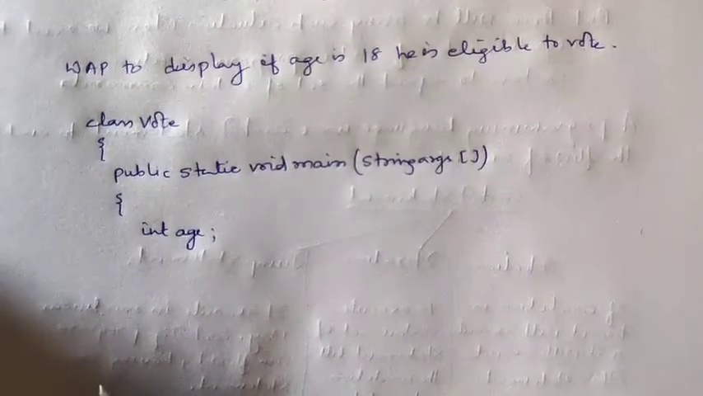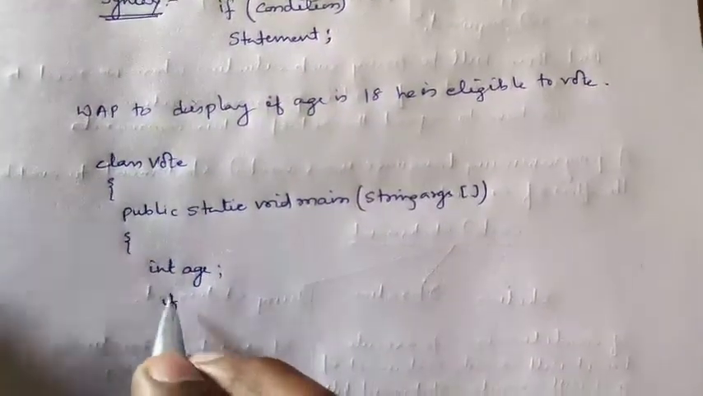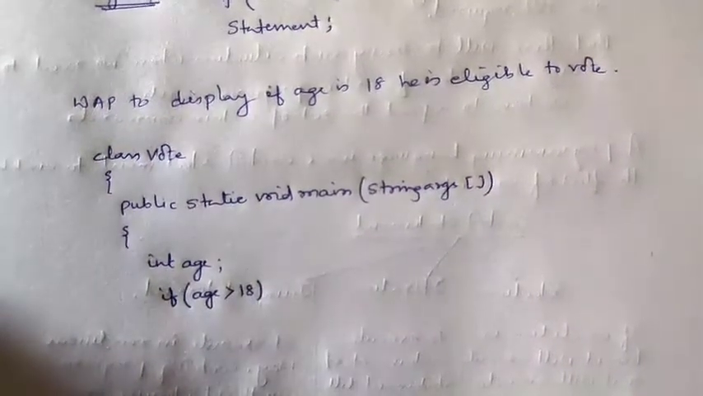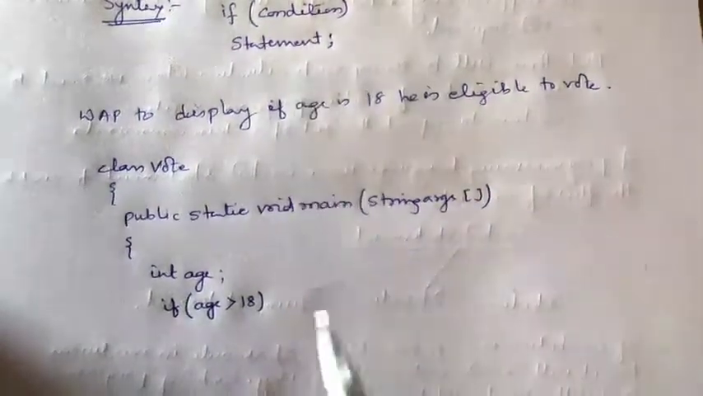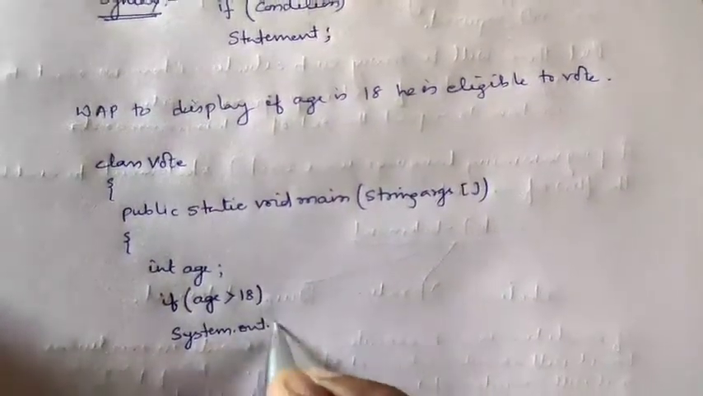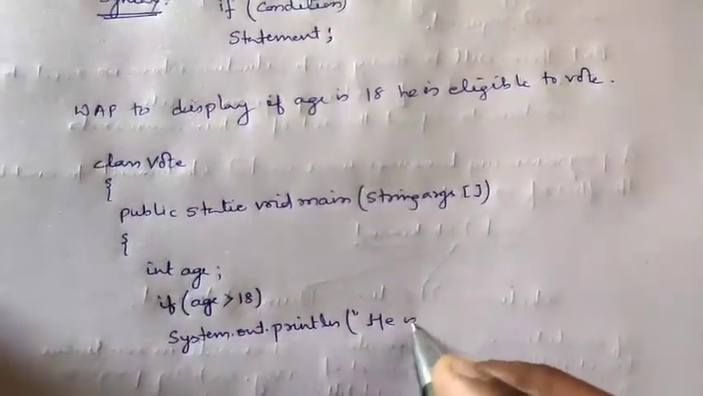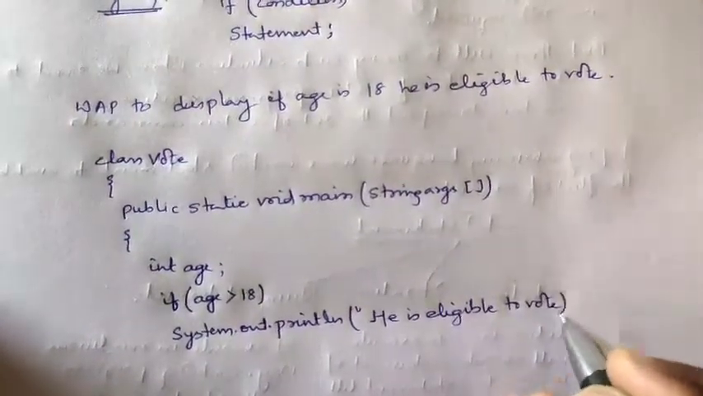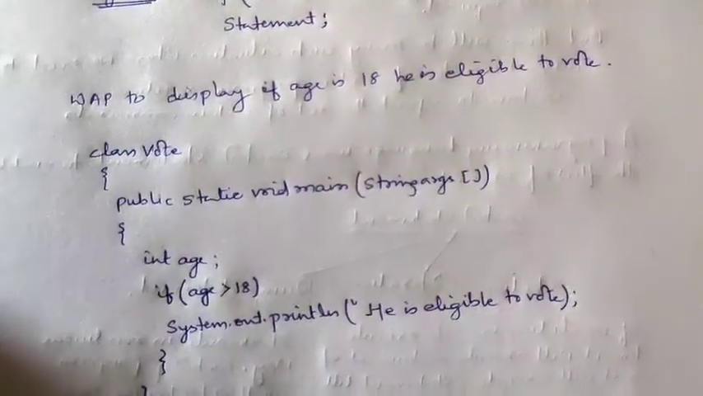Now we will apply the condition. We will use the if statement, like the syntax. If the condition is age is greater than 18, the statement we will write is the print statement System.out.println, he is eligible to vote. Then we close the statement.